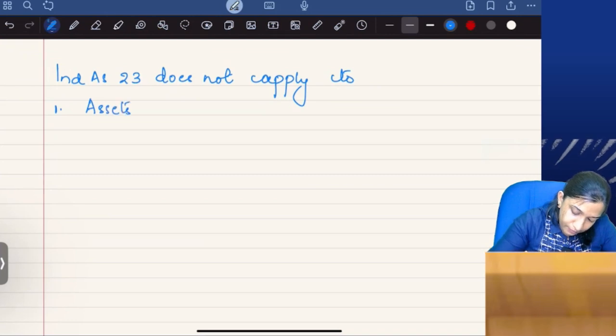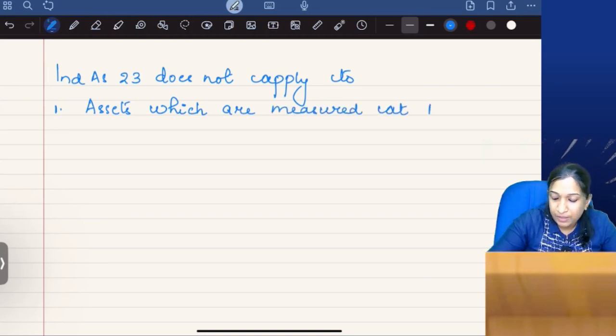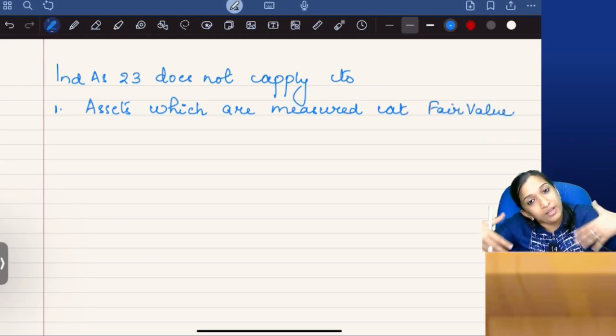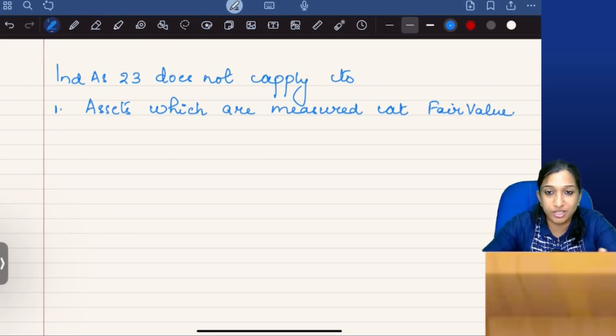Assets which are measured at fair value. If assets are already measured at fair value, then you cannot again capitalize borrowing cost. Like Ind AS 41, agricultural activities, biological assets, which are measured at fair value less cost to sell. If there is a borrowing cost incurred on that asset also, you cannot capitalize it because it is already measured at fair value. You cannot further capitalize borrowing cost.